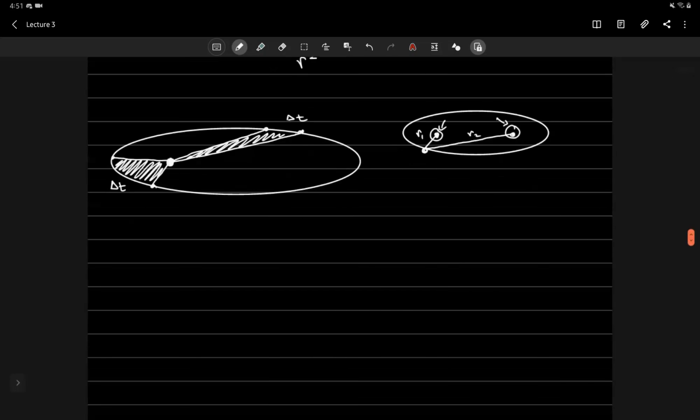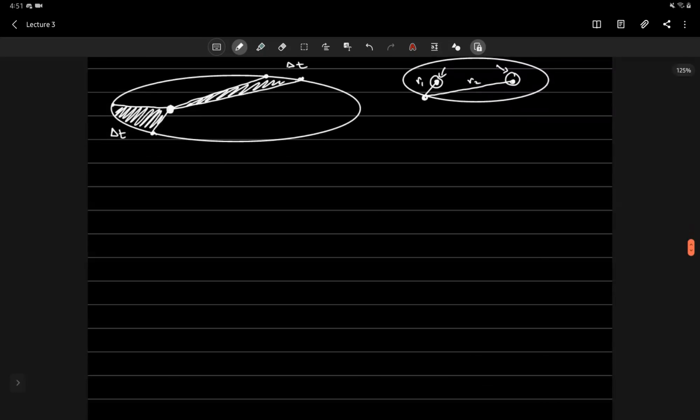If I take one of these vectors, let's say this one is something like this, and this is r at t2, and this is r at t1, and the angle between these two vectors is, let's say, d theta, then this side would simply be r d theta.